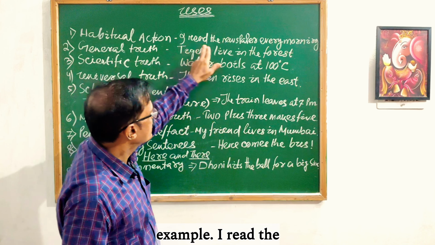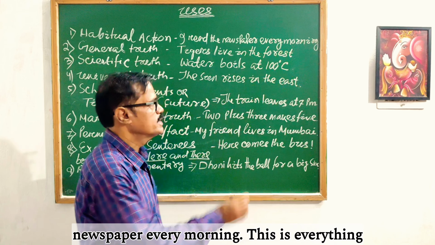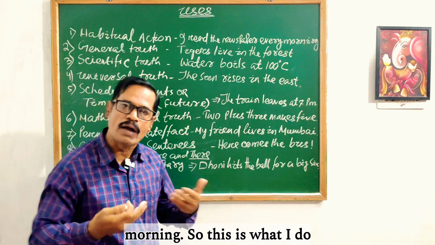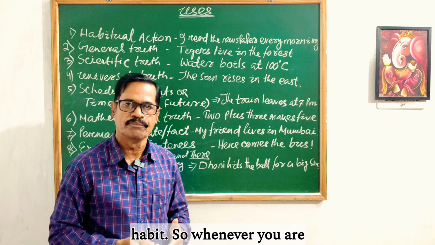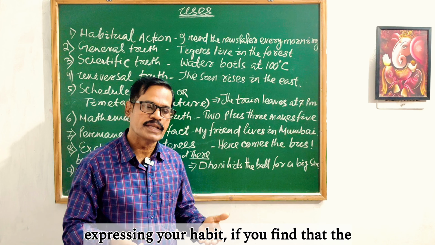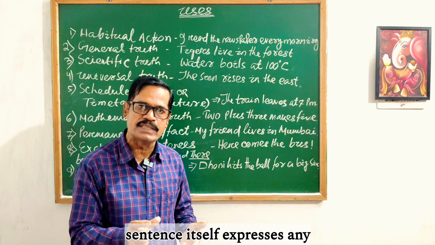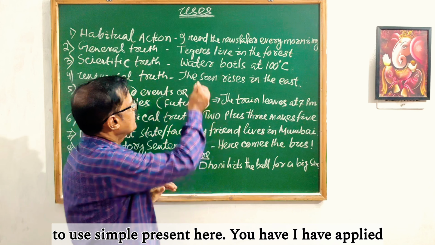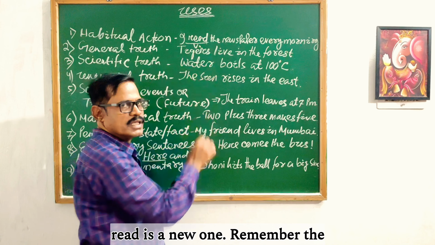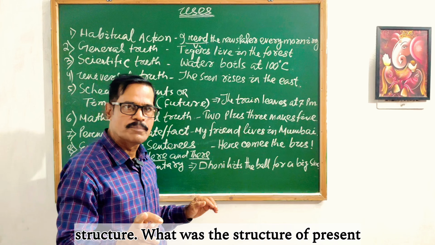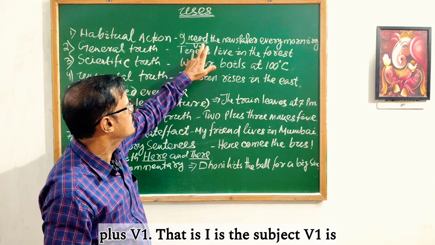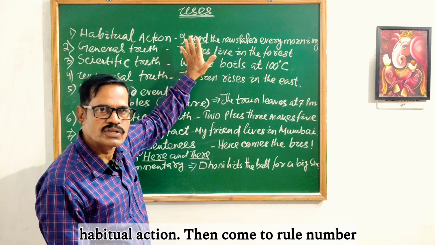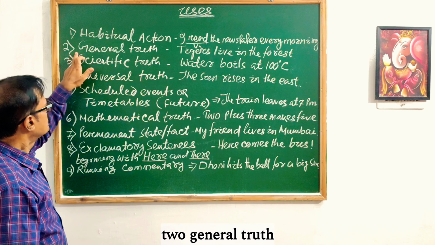Example: I read the newspaper every morning. This is what I do habitually, just like my habit. So whenever you are expressing a habit, if you find that the sentence itself expresses a habitual action, in that case you have to use simple present. Here I have applied read. Read is V1. Remember the structure. What was the structure of present simple? The affirmative structure is subject plus V1: I is the subject, V1 is read. So this is all about habitual action. Then come to rule number 2: general truth.